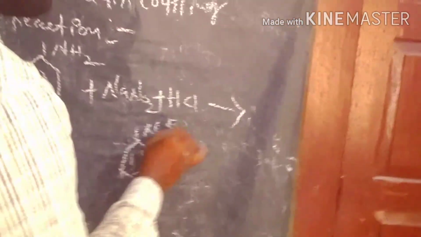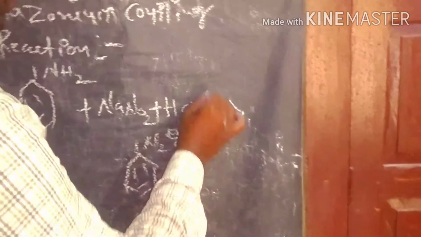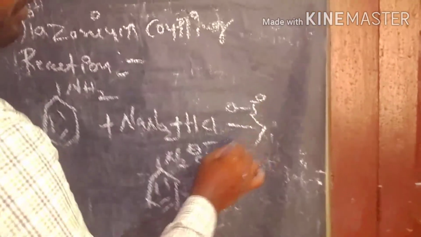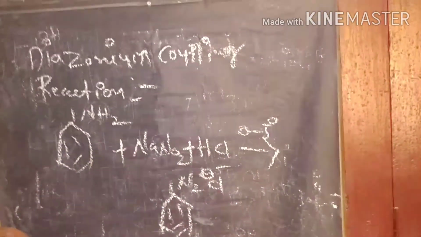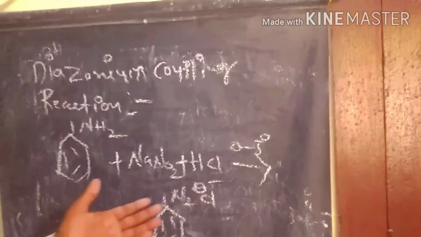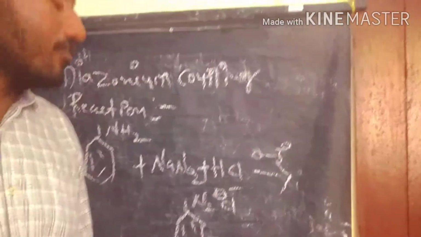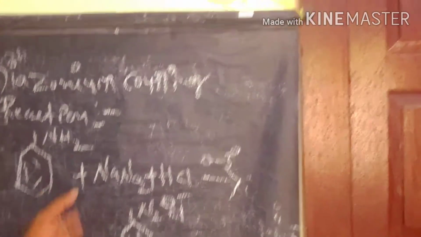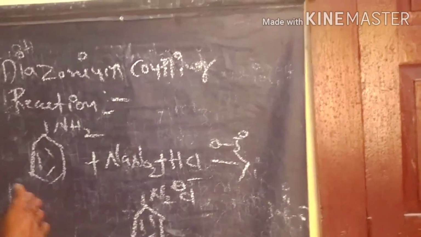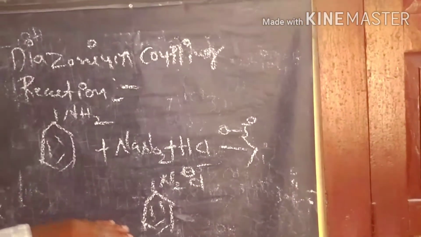We keep the temperature low because if the temperature rises, nitrous acid converts into nitric acid. That's why we prepare diazonium salts from aniline this way.